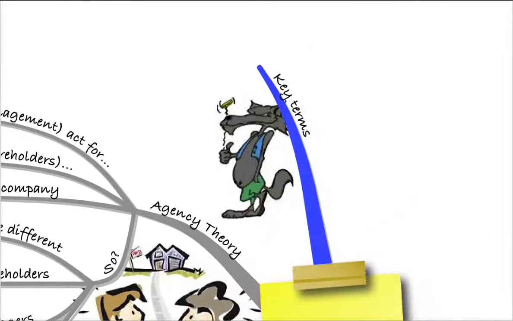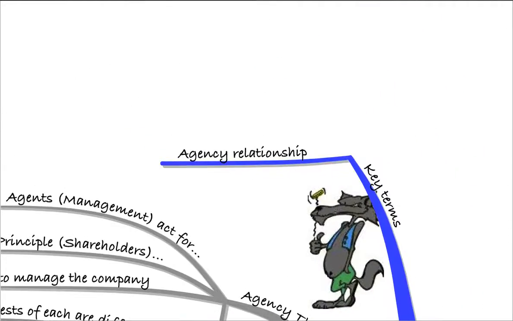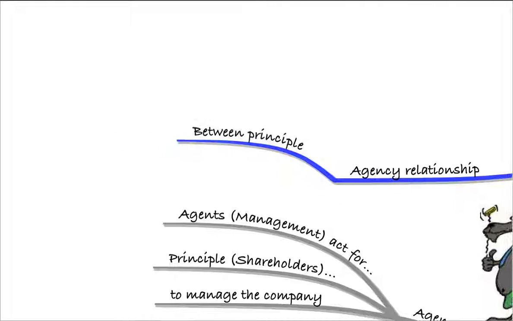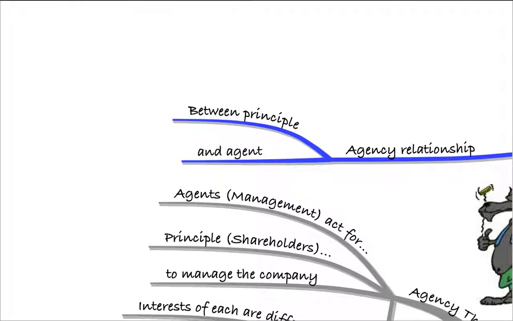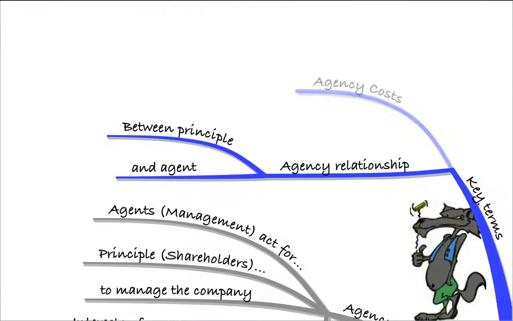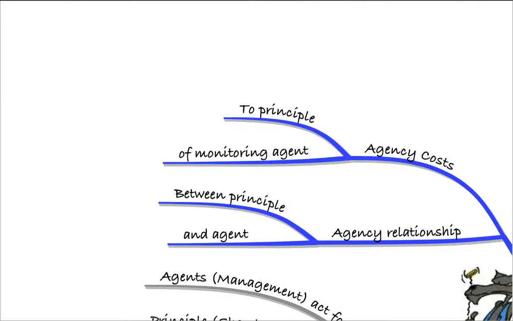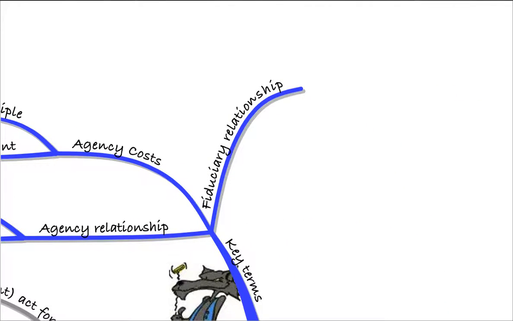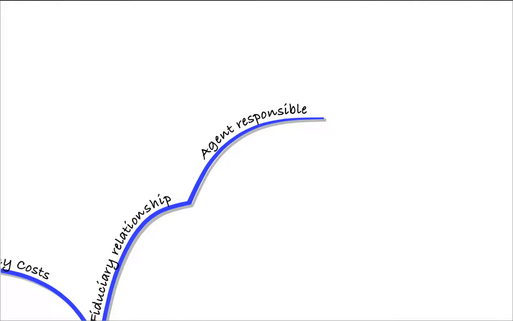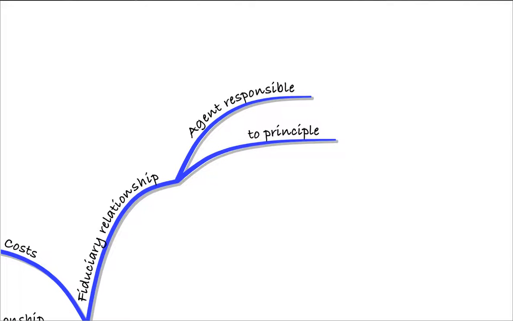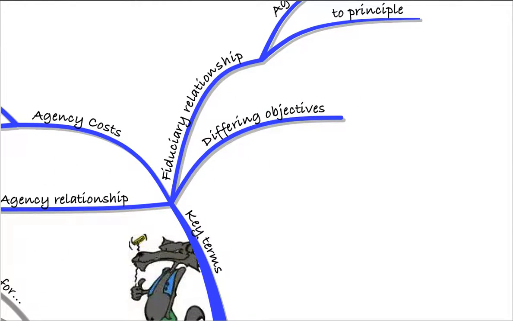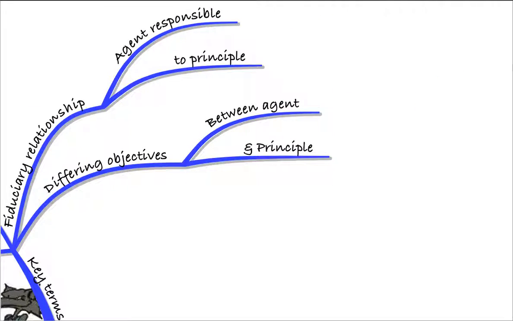So some of the key terms that we need to be aware of here is, first of all, the agency relationship, and that's the relationship between the principal and the agent, so the shareholders and the management. Agency costs, remember, are costs that are borne by the principal, and that's of monitoring the agent. So agency costs will be borne by the principal. A fiduciary relationship, remember, exists because the agent is responsible to the principal. So that simply means that the agent is responsible to the principal. And remember, there will be differing objectives, and those differing objectives will be between the agent and the principal.